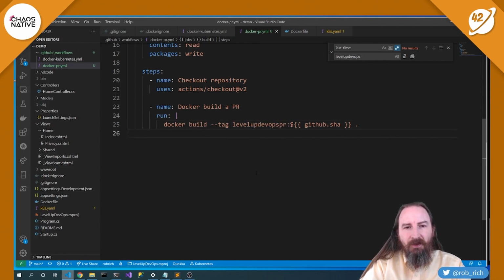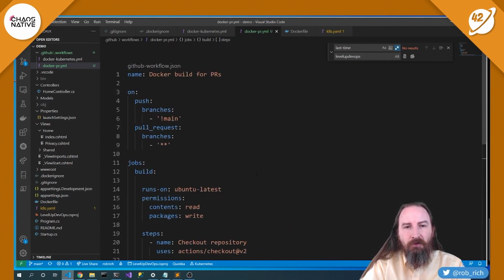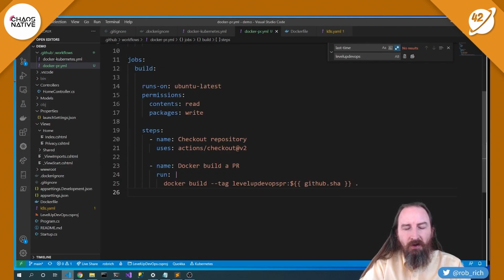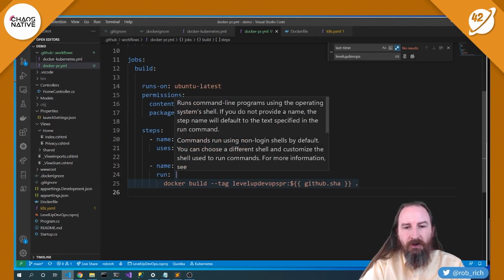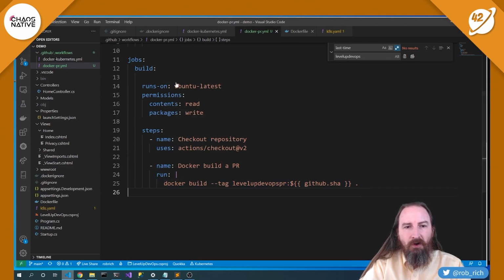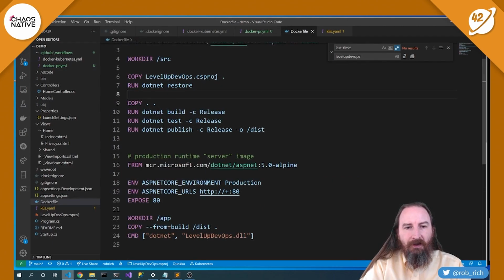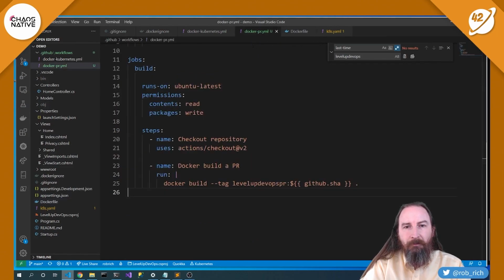There we go. Now we have a build suitable for pull requests. It will build on all branches that are not main, it will build on all pull requests, and it will only do all of the build steps inside of our Docker file. Now this still will do all of the build, test, and publish, make sure that our image will build successfully, and if we have any failing unit tests, or if we have any syntax errors in our source code, then our PR will definitely fail.